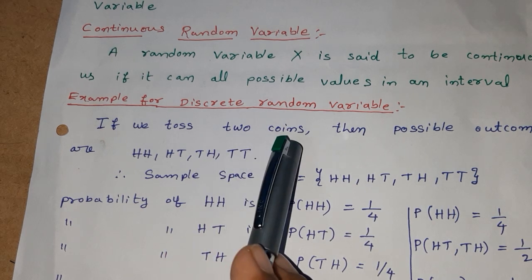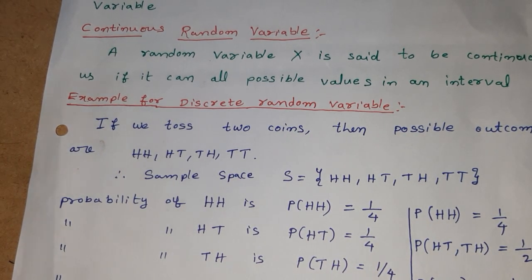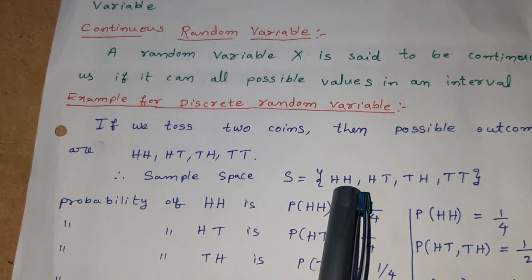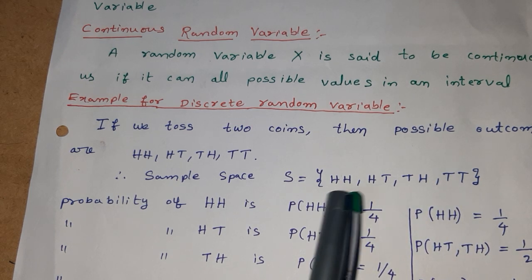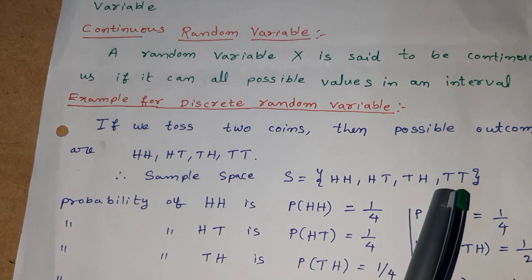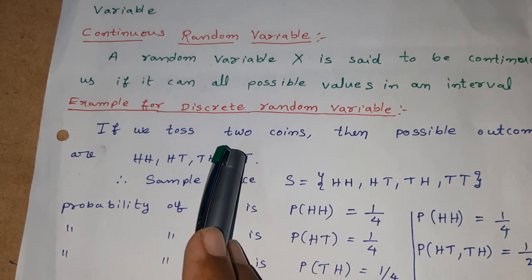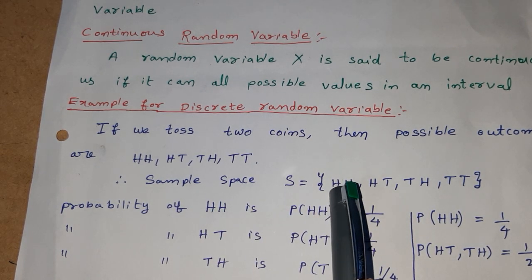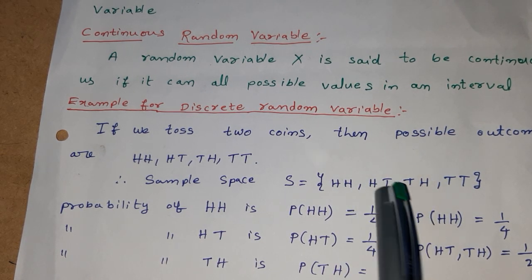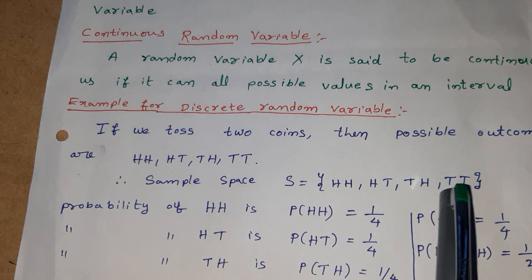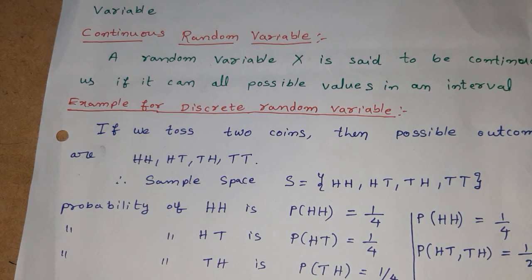If we toss two coins, then the possible outcomes are HH or HT or TH or TT, where H is head and T is tail. Therefore, the sample space consists of four elements: HH, HT, TH, TT. These are the possible outcomes when we are tossing two coins. Now, the probability of HH is 1 by 4, the probability of HT is 1 by 4, the probability of TH is 1 by 4, and the probability of TT is 1 by 4.